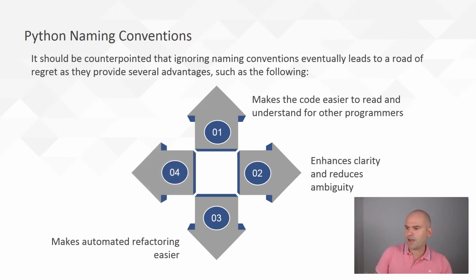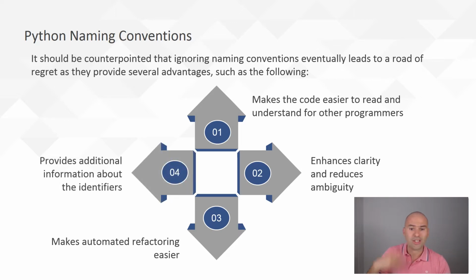I guess, finally, you have additional information, which is kind of important. I'm almost repeating myself here, but let's say you have a variable which is all caps. You're telling the user, hey, this is a constant. This should be a constant and you should be careful about changing it.